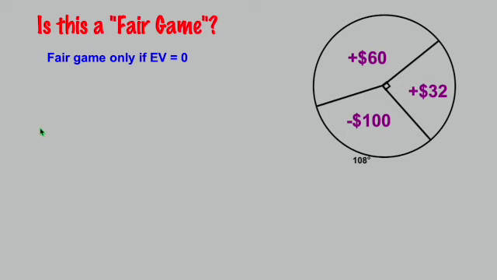So let's figure out the expected value here. What we're going to need to do right now is figure out each of the probabilities. I know that this is 90 degrees over here, and that's going to be 1/4 of the circle. Unfortunately, I don't really know exactly what the chances of landing in each of the other zones are.